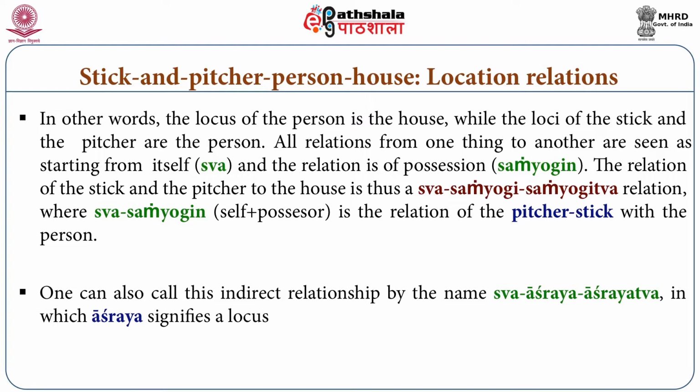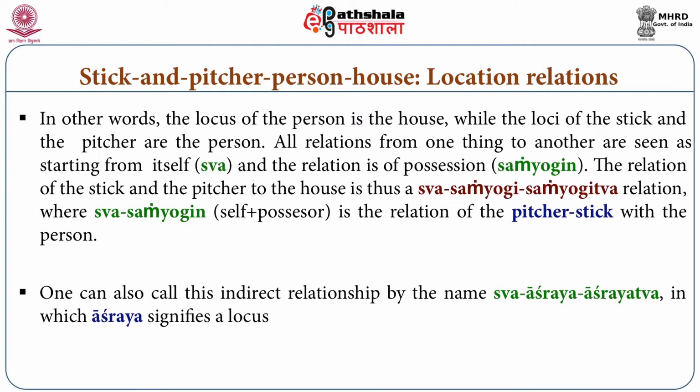Therefore, by the relation swa-sanyukta samvaya, the stick and the pitcher both are conjoined to the house, both are related to the house. In this way, by an indirect relation, stick and pitcher both are related to the house.